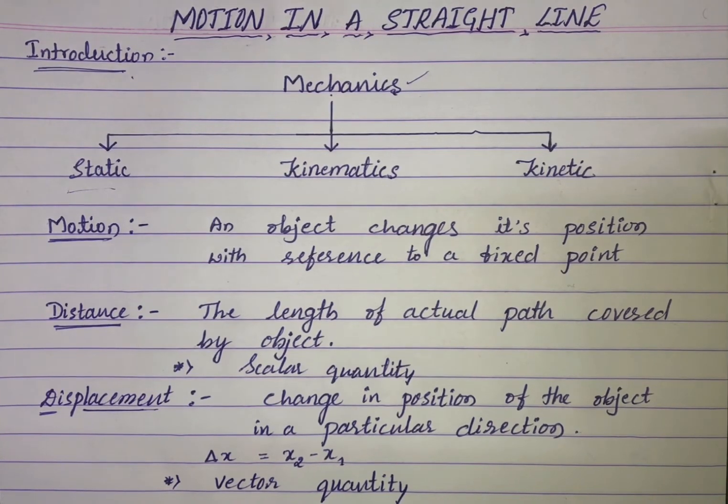And the next definition is displacement. Displacement is nothing but a change in the position of the object in a particular direction. That is nothing but a displacement. And the expression for the displacement is delta x is equal to x2 minus x1. x2 is nothing but the final position, and x1 is the initial position. And the displacement is a vector quantity, and SI unit of the displacement is meter.